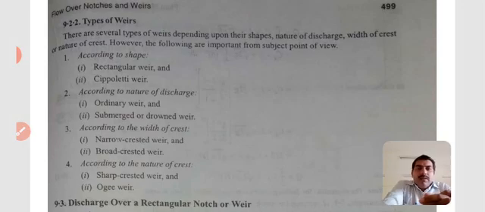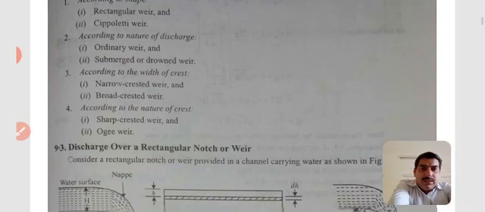First of all, according to shape, the weir is of two types: rectangular weir and Cipolletti weir. According to nature of discharge, ordinary weir and submerged or drowned weir. According to the width of crest, narrow crested weir and broad crested weir. According to the nature of crest, sharp crested weir and ogee weir. Okay.